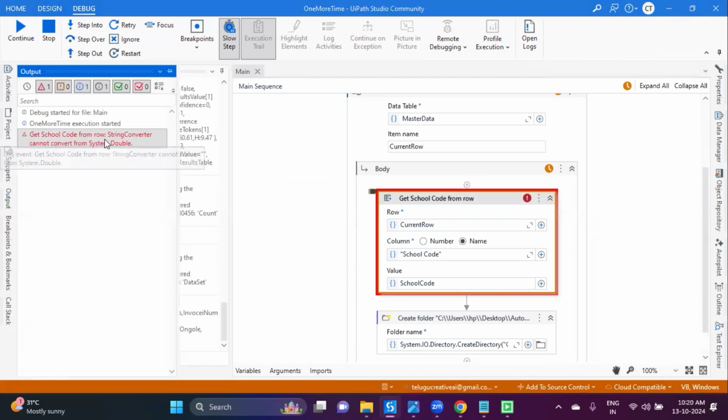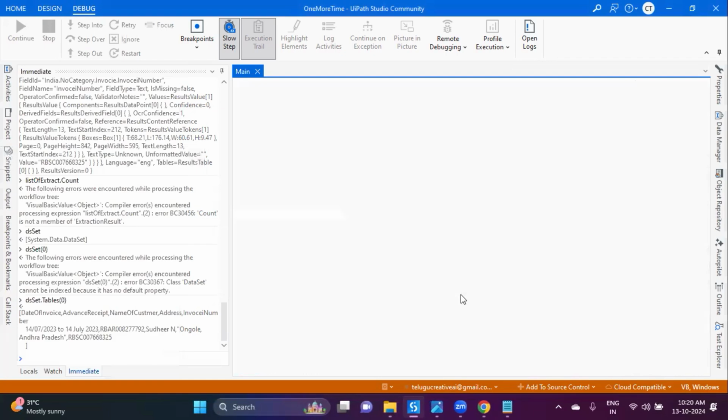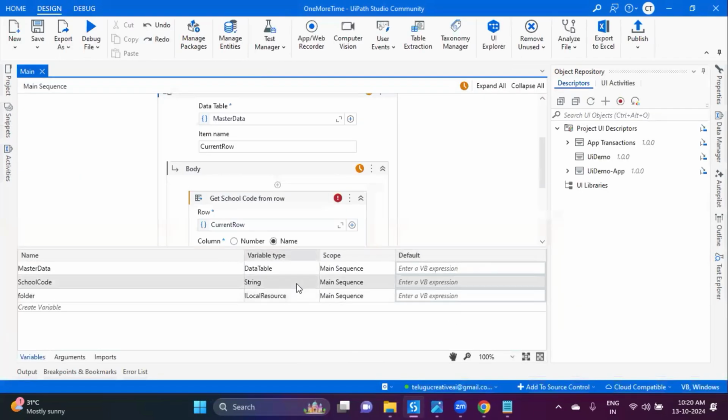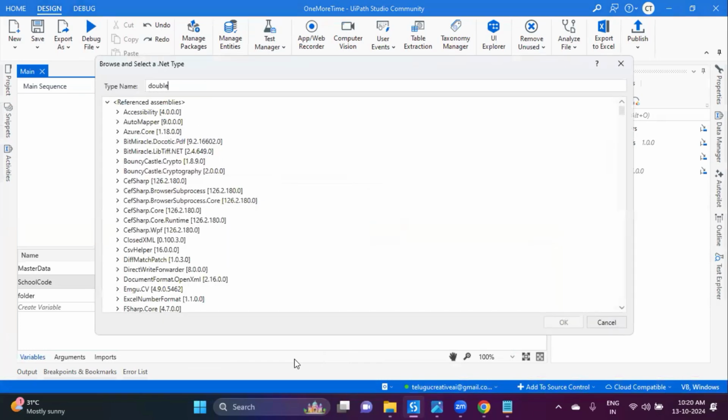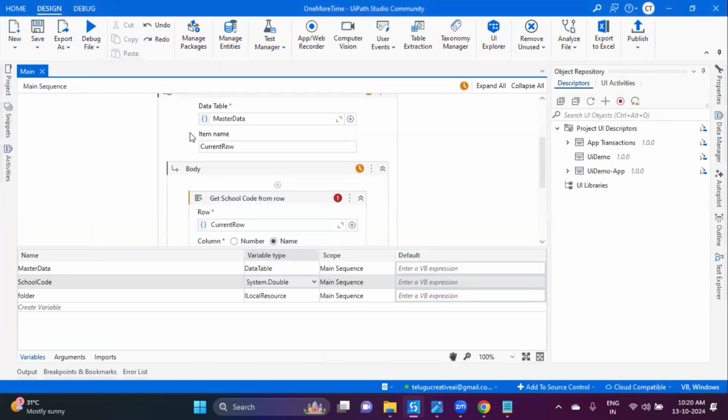It is unable to convert. So it is in string, cannot convert the double. So it's not converting into the double. Basically, let us try to change this one to the double, as it is in double. Let's try to run.